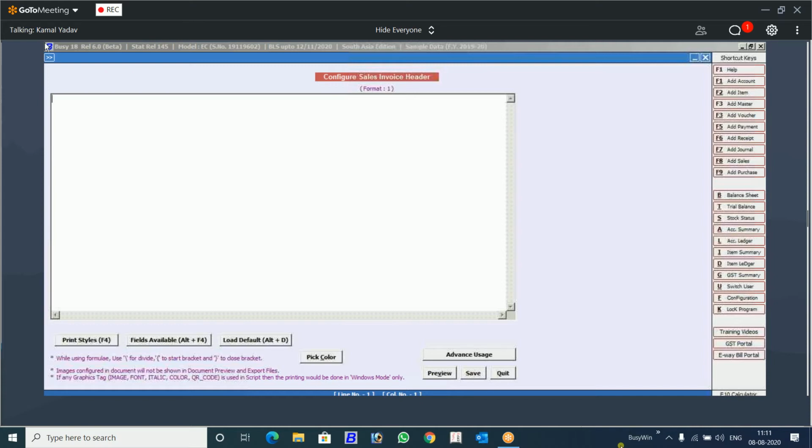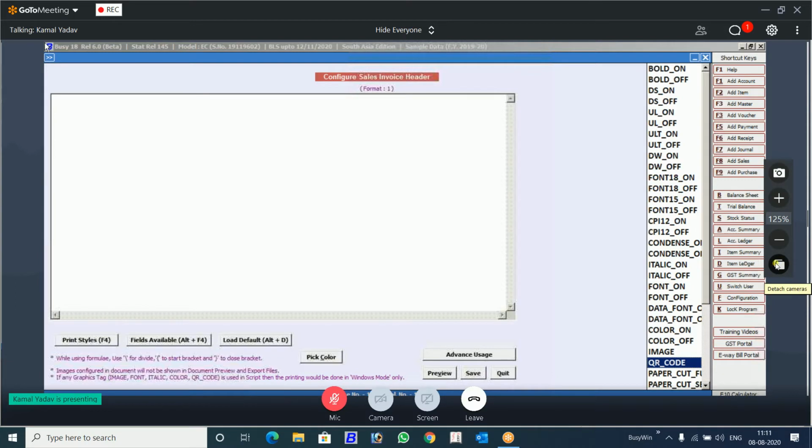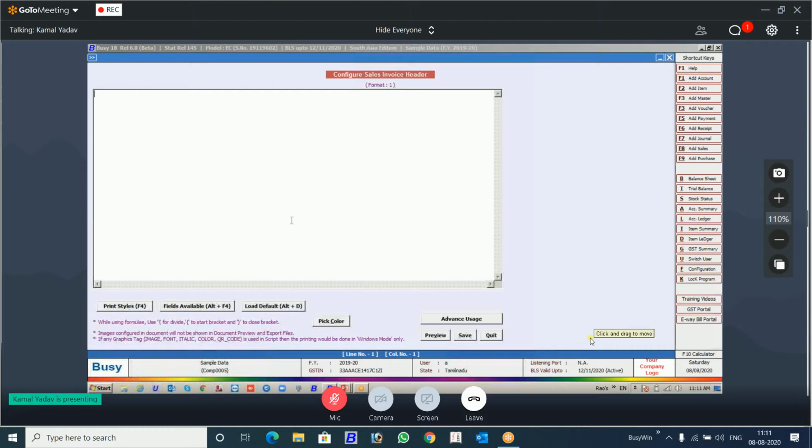So how are we going to configure it? Everybody knows F4. There is a QR code field available that you will use in the advanced design when you are designing the main invoice. So you are not going to use that here. How are we going to do it here?